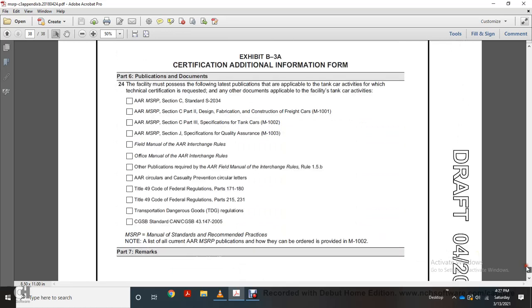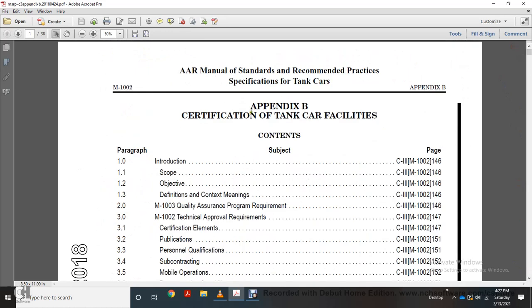And that is the completion of your Appendix B certification for the tanker car facility, M-1002.